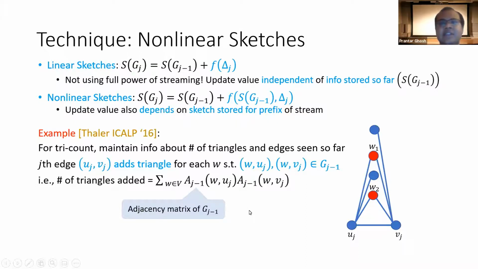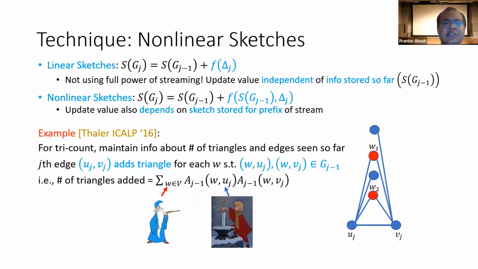And once you have this equation, Thaler shows that you can have a scheme where the prover does work proportional to the number of distinct values this first coordinate w can take, and the verifier incurs cost proportional to the number of distinct values uj or vj can take, and both are n. So on a very high level, this is why he obtains a protocol with h cost and v cost both n.